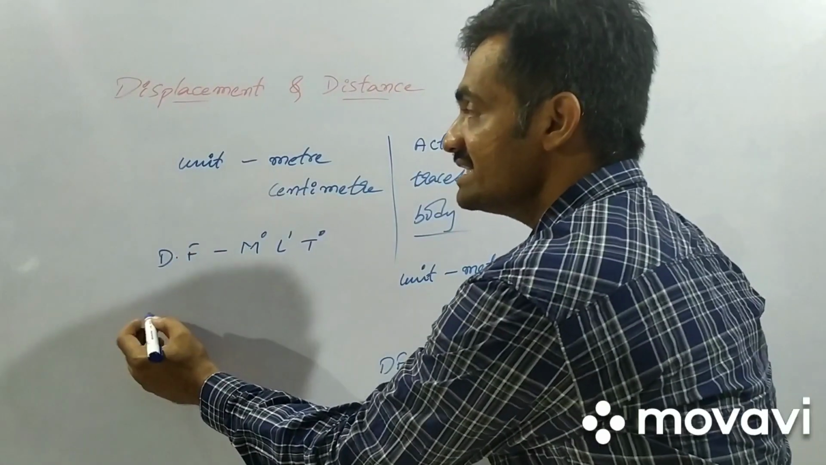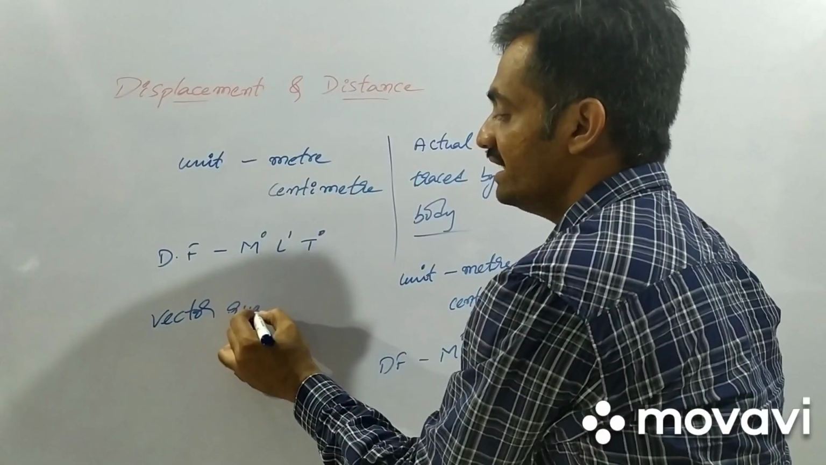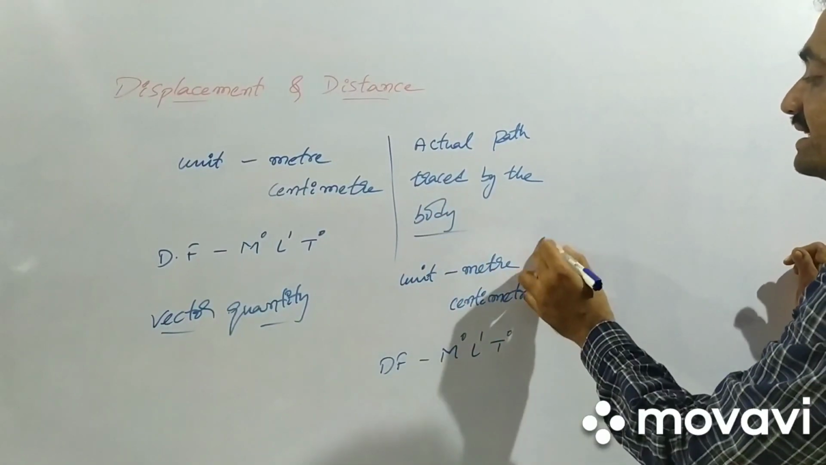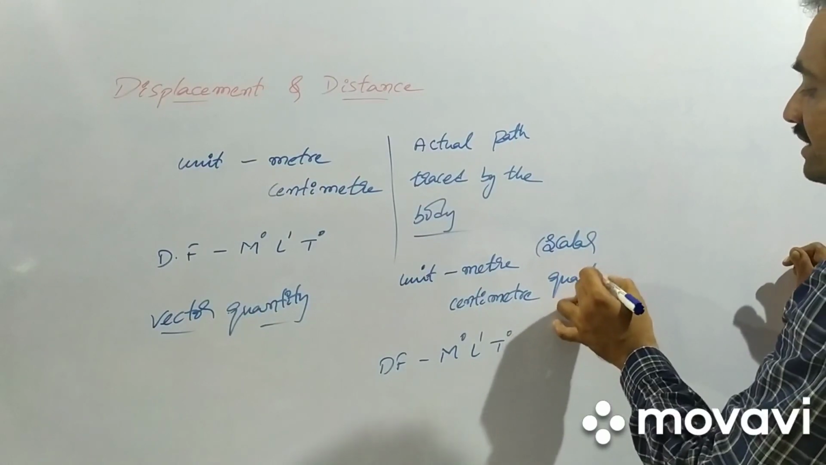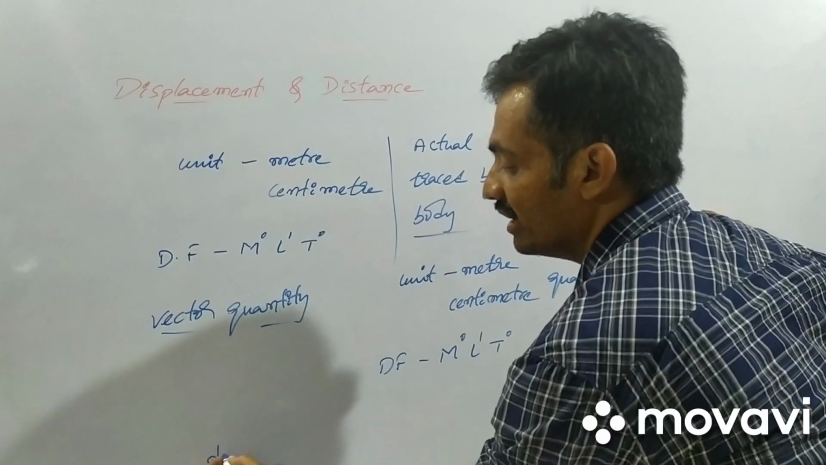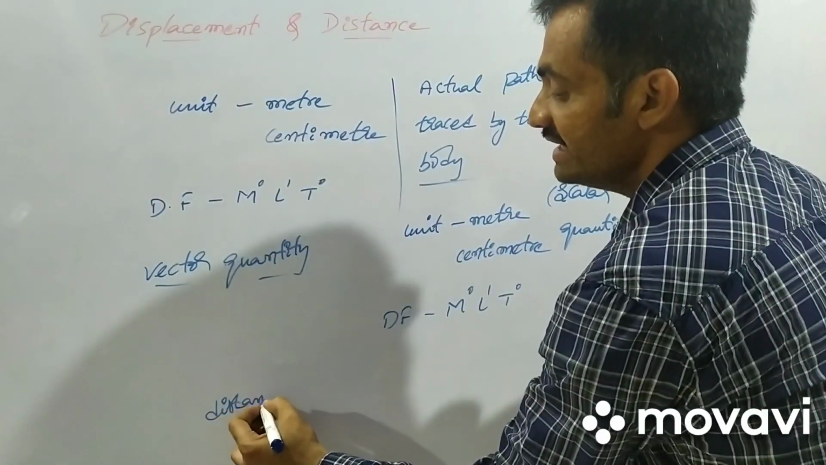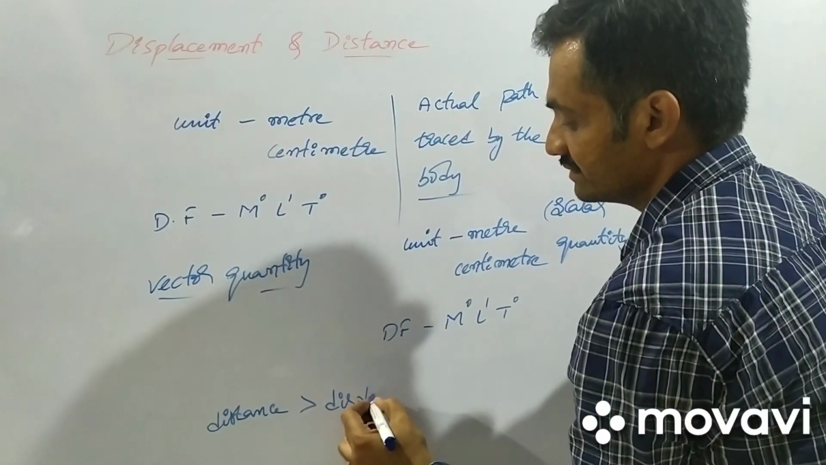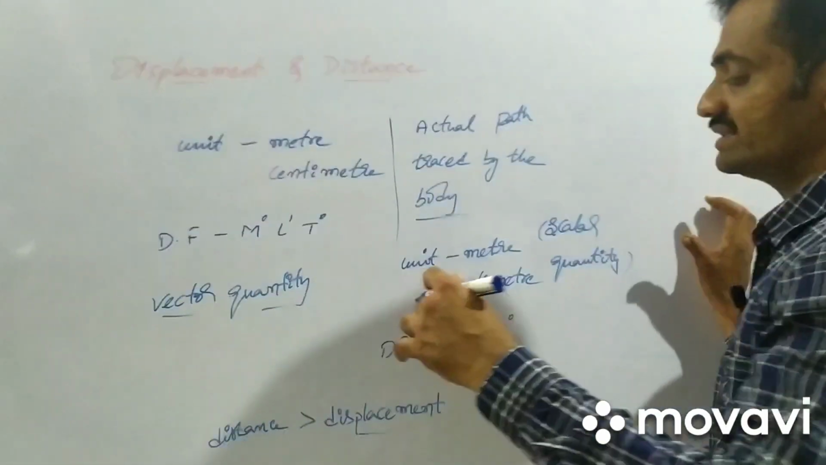Whereas the displacement is a vector quantity, and distance is a scalar quantity. So based on that we can say that distance is always greater than or equal to displacement. Distance is greater than displacement.